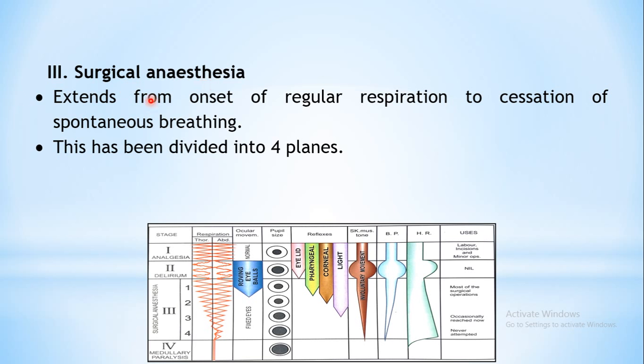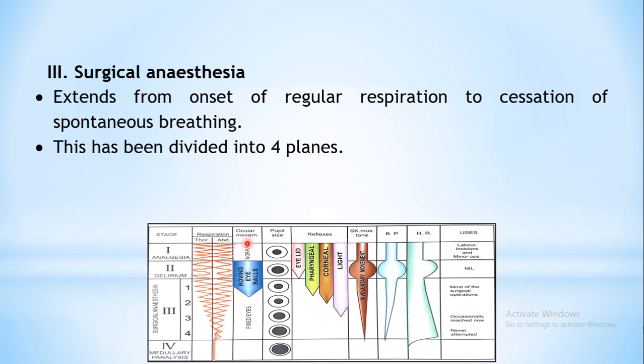Okay, now this stage extends from onset of regular respiration. Here respiration has become normal. So delirium ends when the respiration becomes normal. So from here starts the third stage, that is surgical anesthesia. It extends from onset of regular respiration to cessation of spontaneous breathing, that is stoppage of breathing, comes the stage 3.